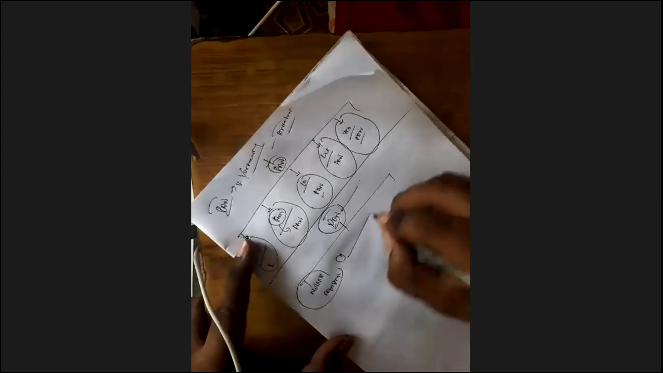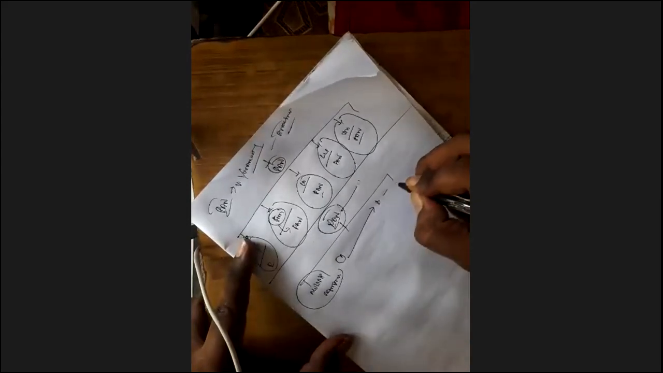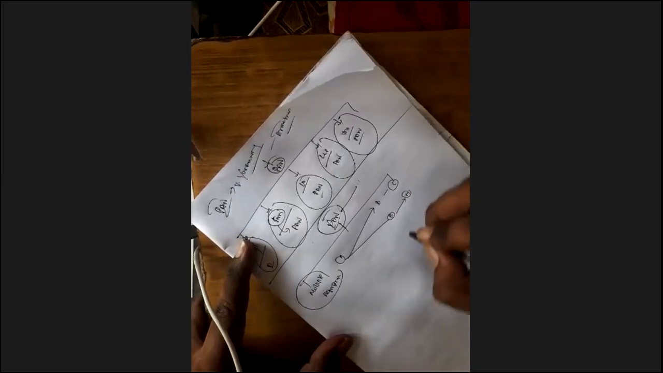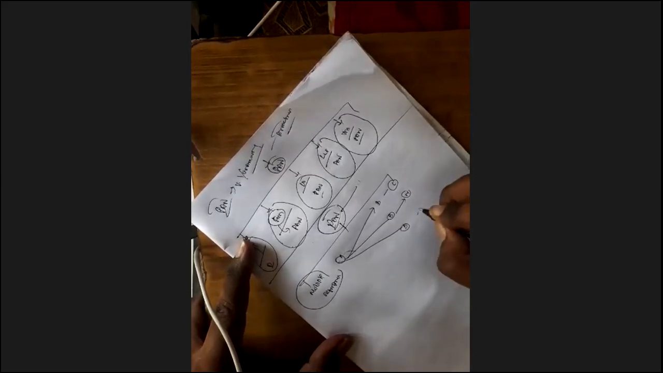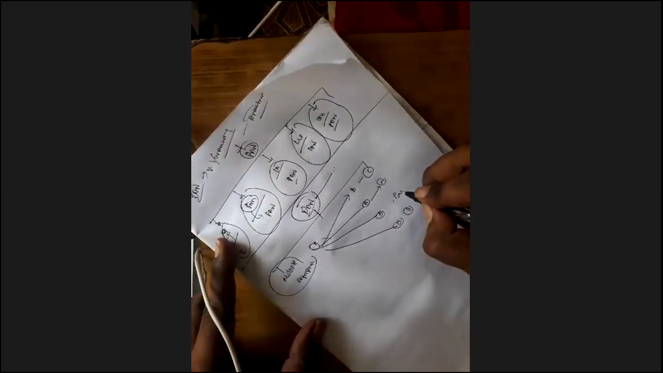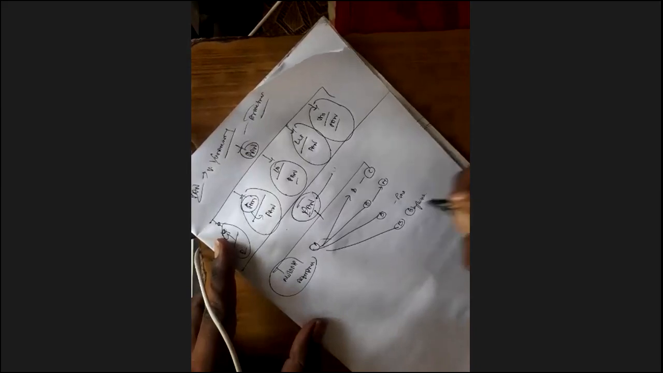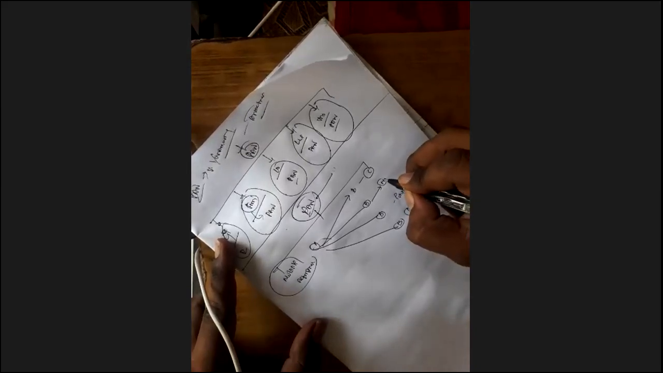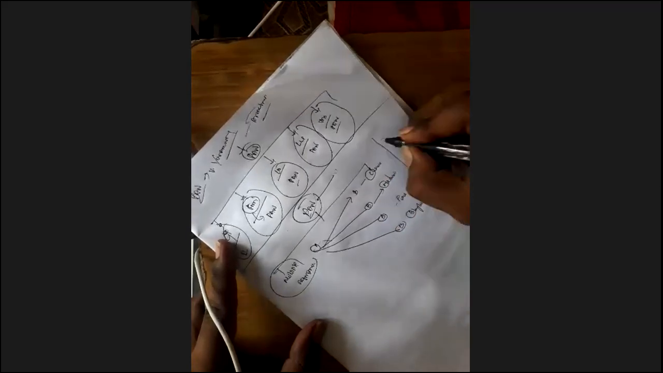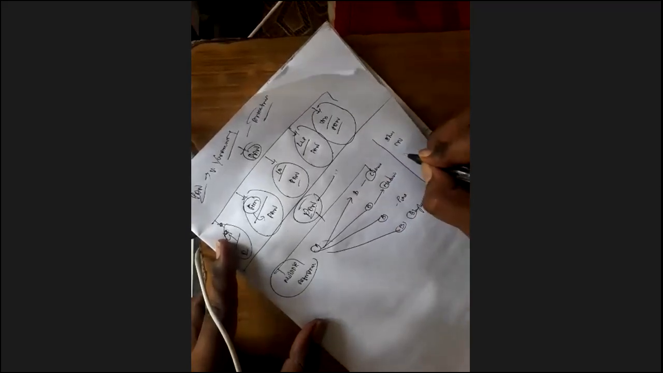Number one, why multiple registrations? Suppose I have a branch in Chennai, a branch in Madurai, a branch in Pune, and a branch in Bangalore. Chennai and Madurai are in Tamil Nadu, Pune is in Maharashtra, and Bangalore is in Karnataka.